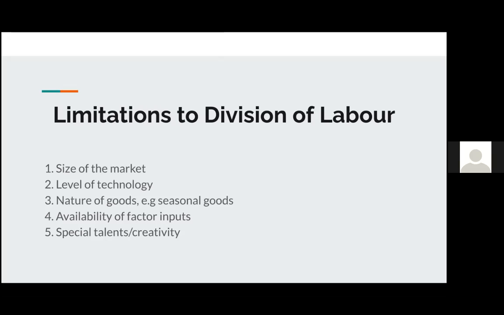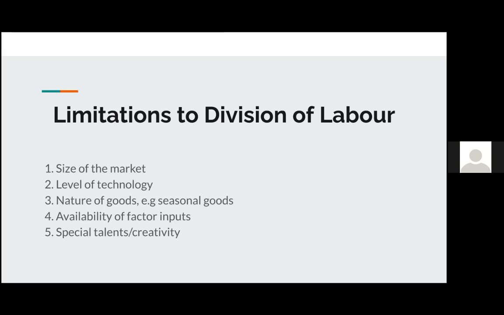Sometimes you would need adequate technology to be able to divide your processes or simplify your processes. And if you don't have this, then it could be a barrier to you actually having division of labor in your business. Depending on the type of good that you have, it may not be possible to actually implement division of labor. For example, if you have seasonal goods, it'll be difficult to divide your labor into different operations or components.